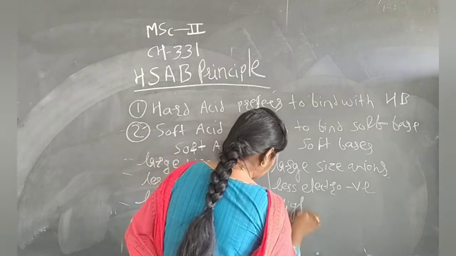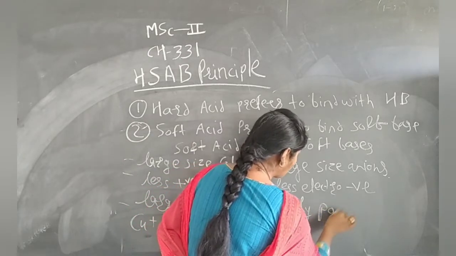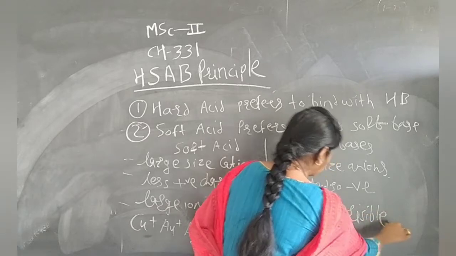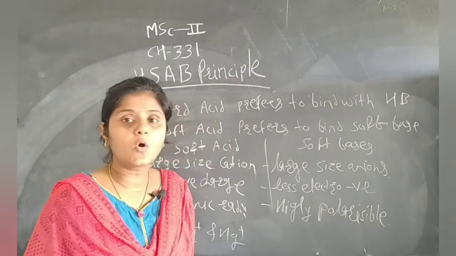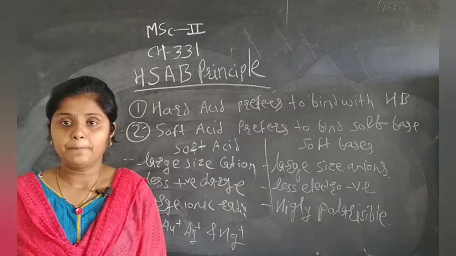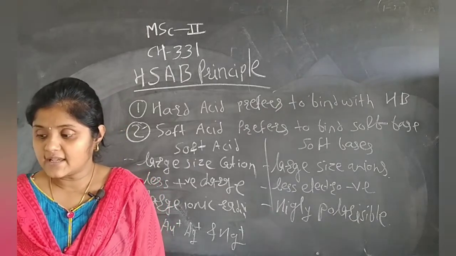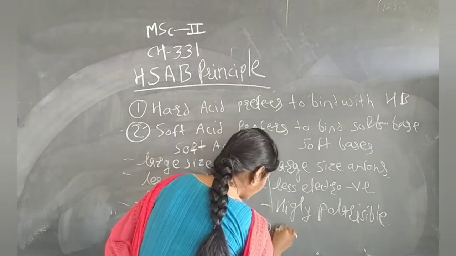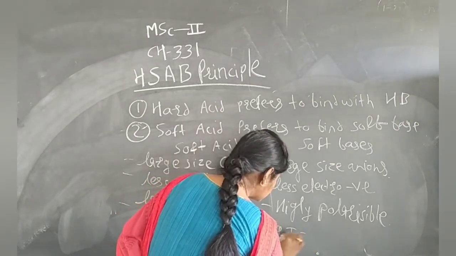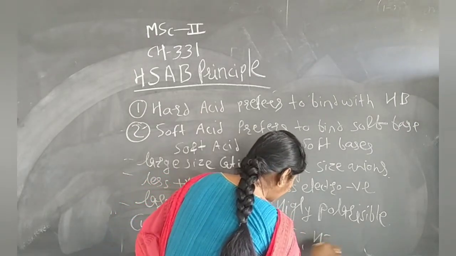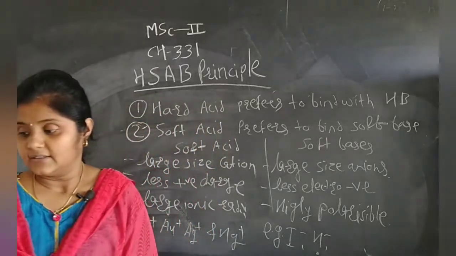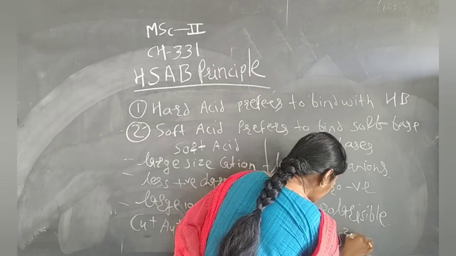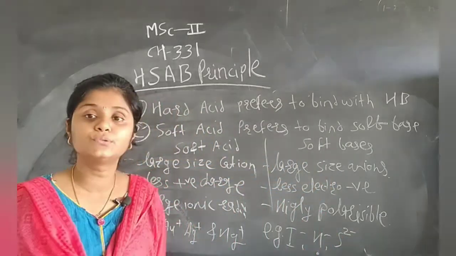Okay, these are the basic characteristics of the soft bases. The well-known examples of the soft bases are I-, and next is S2-, sulfur ion with a -2 charge.